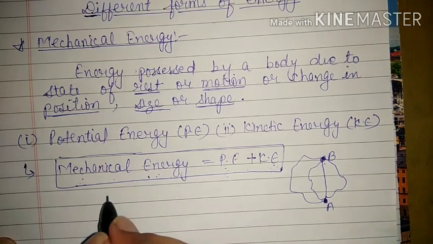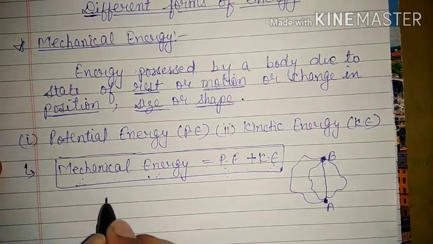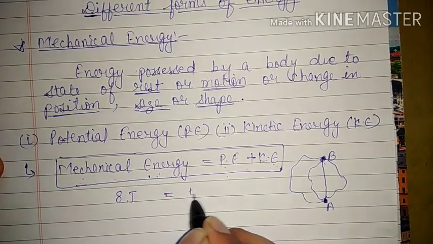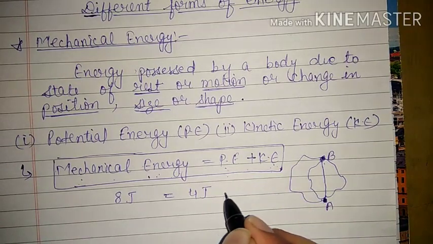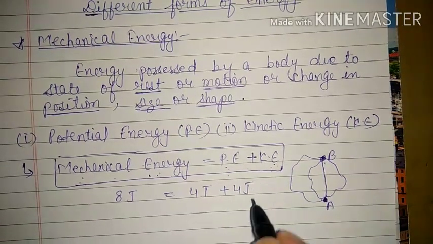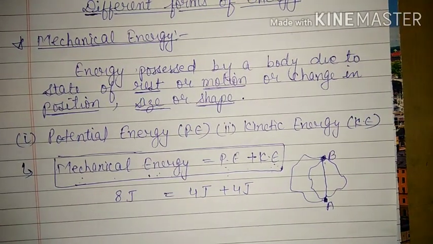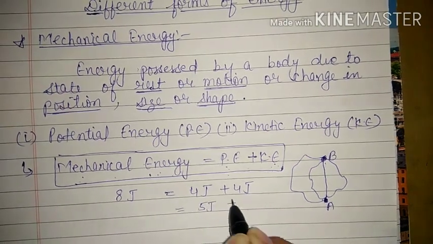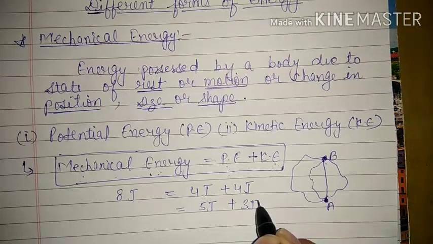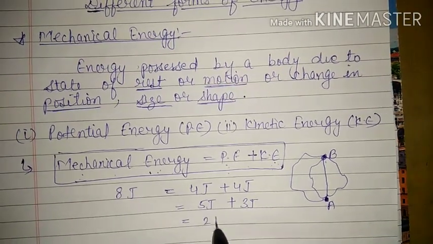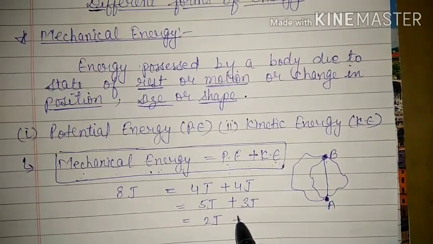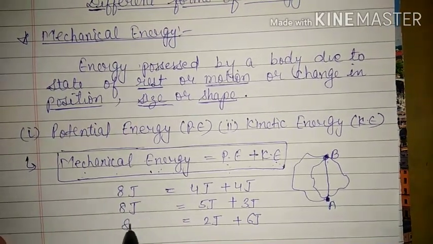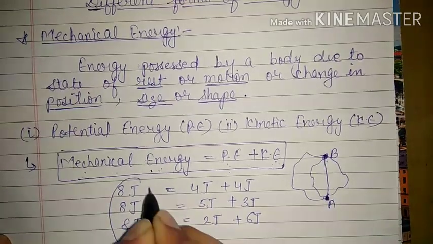We can see one mathematical example. Suppose the total mechanical energy is 8 joule. Then the possibility may be 4 joule is potential energy and 4 joule is kinetic energy, so the total mechanical energy is 8 joule. But it's possible that potential energy is 5 joule, then kinetic energy should be 3 joule. And if the potential energy becomes 2 joule, then kinetic energy should become 6 joule, so that the total mechanical energy remains constant.